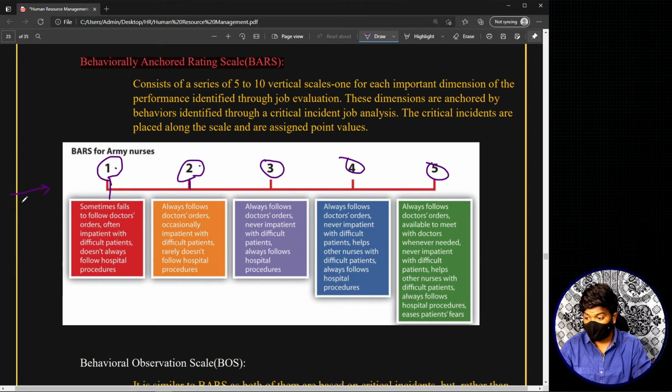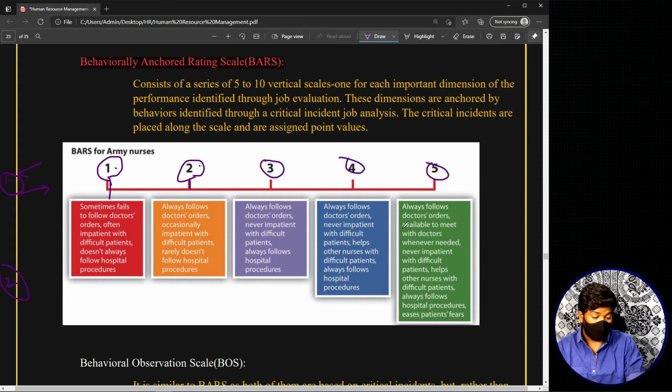In this way, for the first behavioral criterion, I have chosen this particular 5-point rating scale, and for each and every point I have associated a particular behavior related to this behavioral criterion in a very detailed, defined way. Similarly, for the second behavioral criterion I will have a scale like this. For the third behavioral criterion also I will have a scale like this, right?